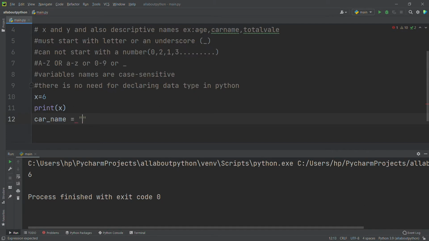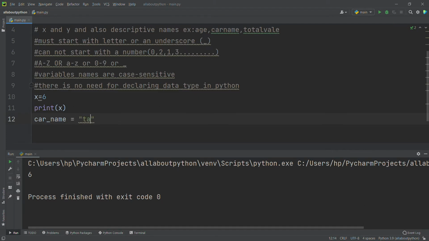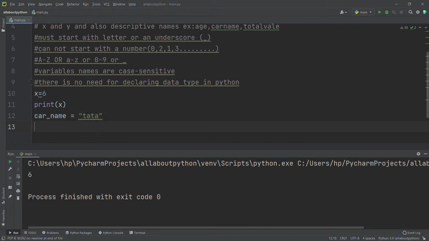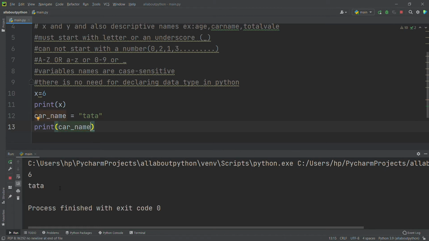And I will store here Tata. Okay, and I will try to print car name. Okay, and I will run this again. See, it's printing 6 and Tata.